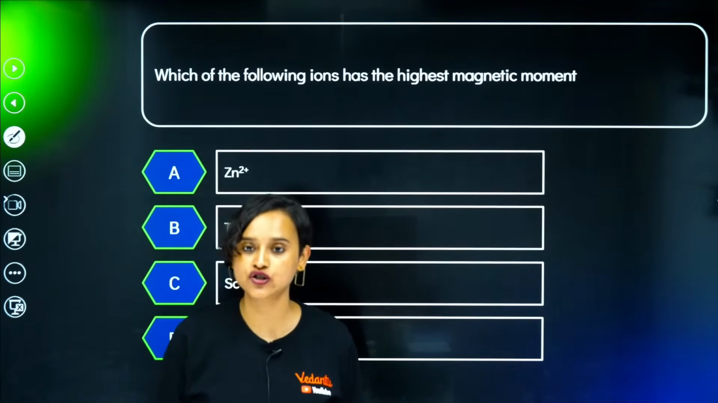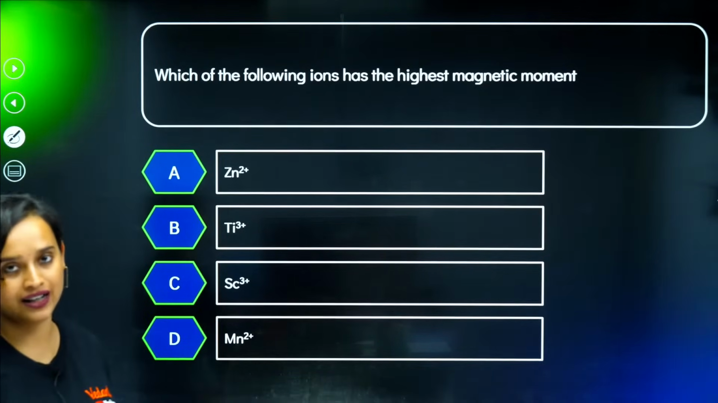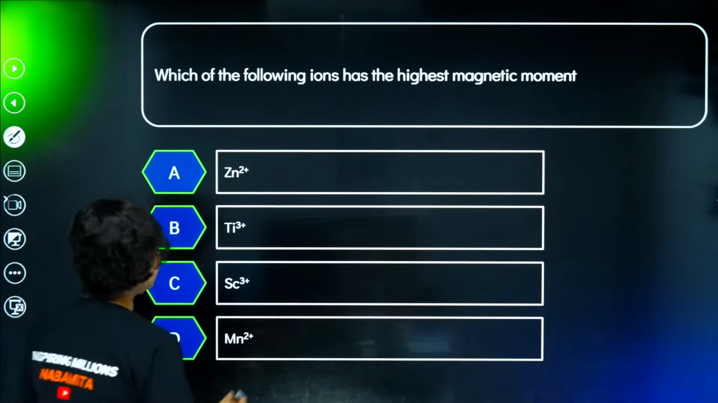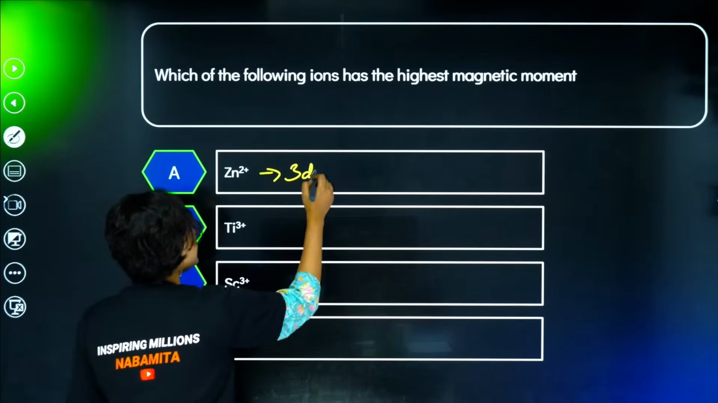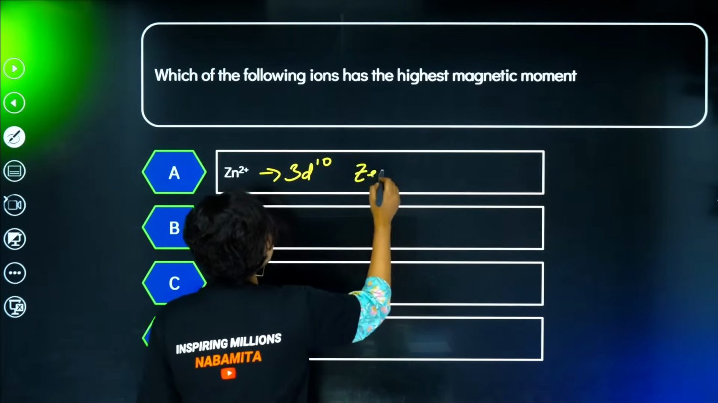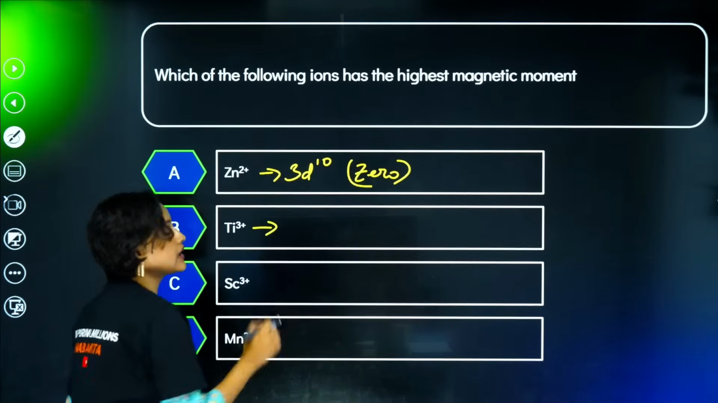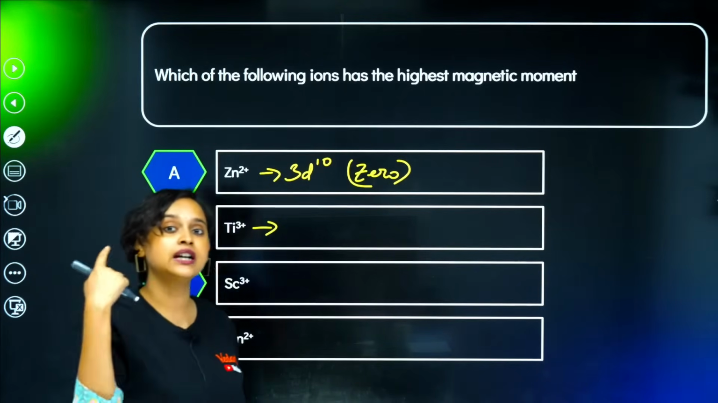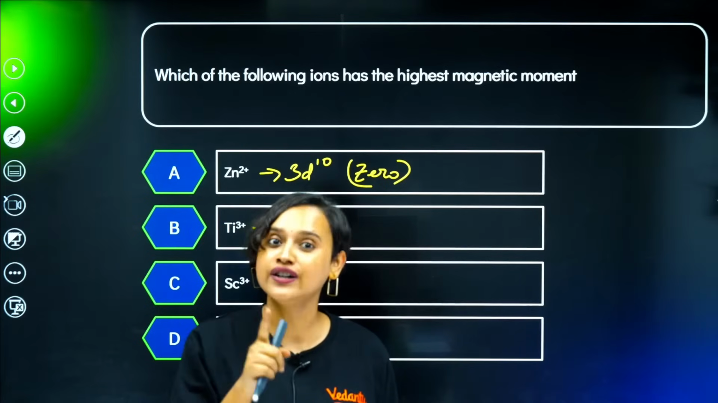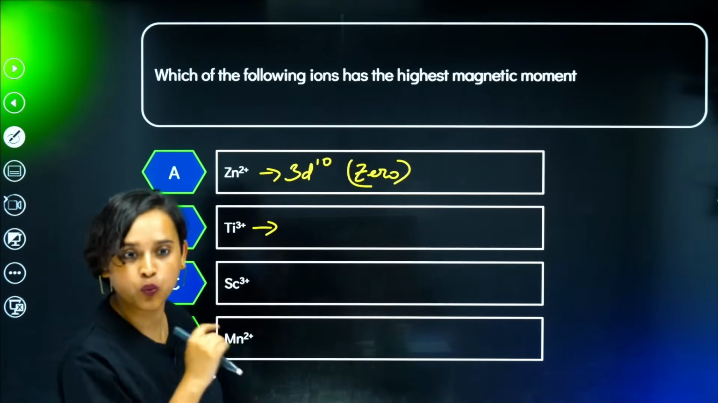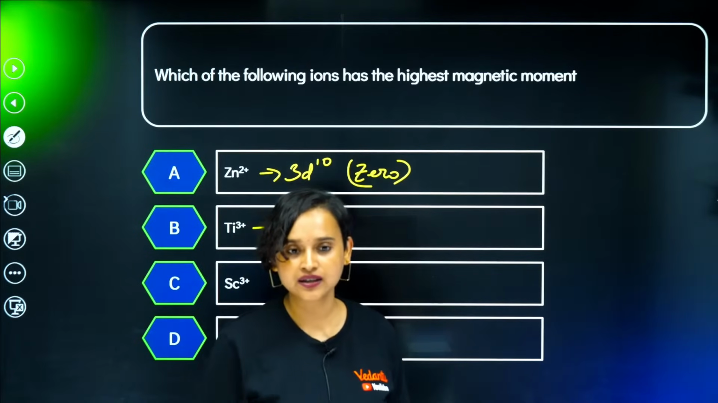Moving on to the next question, everyone. Which of the following ions has the highest magnetic moment? Again, an easy question. Zn2+ is going to be 3d10, that means 0 unpaired electrons, so magnetic moment 0. Titanium 3+: titanium is 22, scandium then titanium, so 22 means 3d2 4s2. If it is 3+, then only 3d1 is going to be there, right?